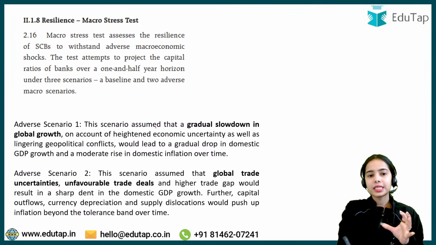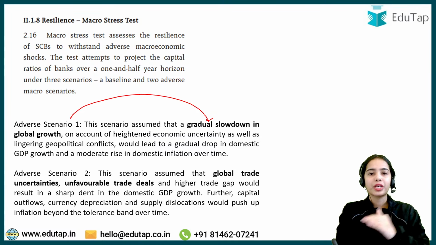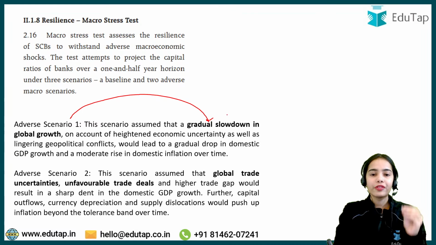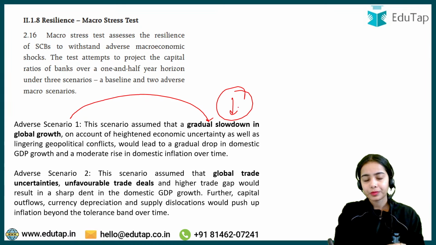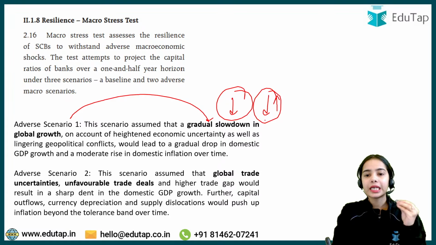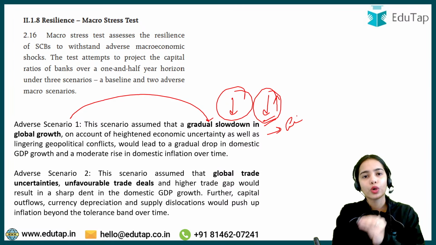Okay, so this is the idea that if there is adverse scenario 1, that means there is slowdown in the global growth because of the heightened economic uncertainty, because of the geopolitical fragmentation, because of the geopolitical conflicts. If there is slowdown in the global growth, then the GDP growth of India will decrease, inflation might increase. In this adverse situation, how much capital will the bank be able to hold?